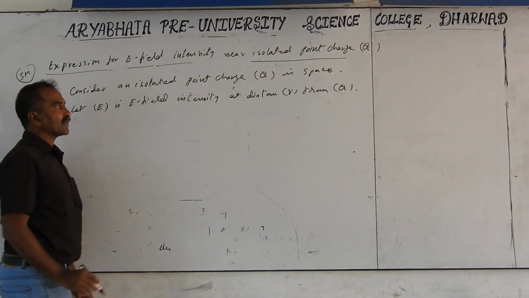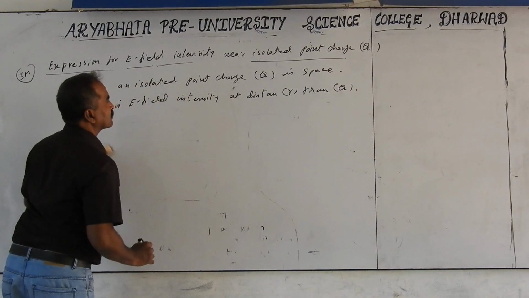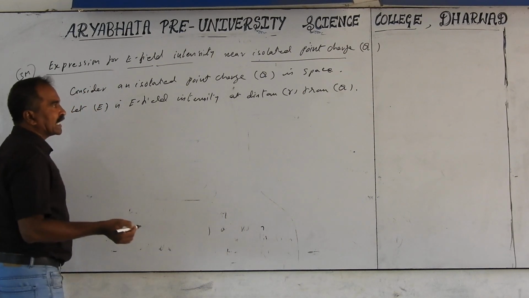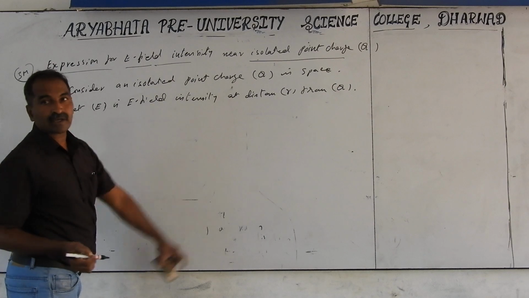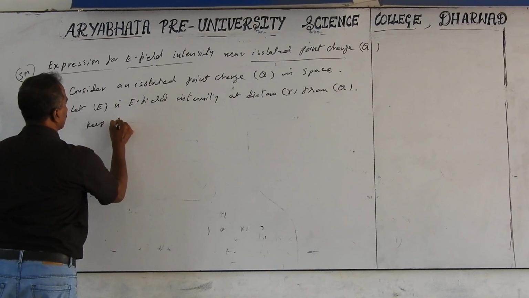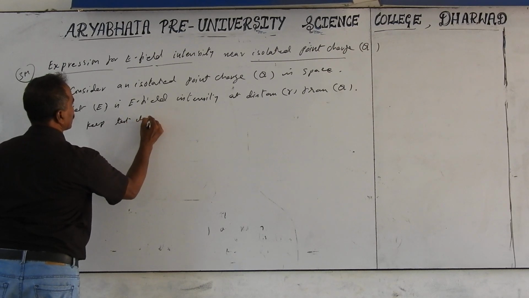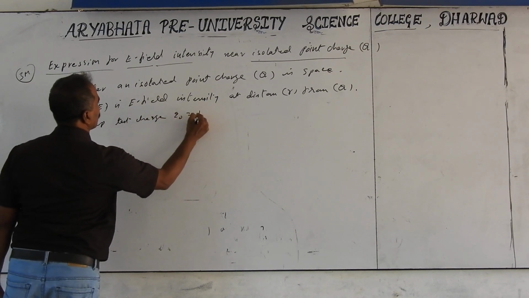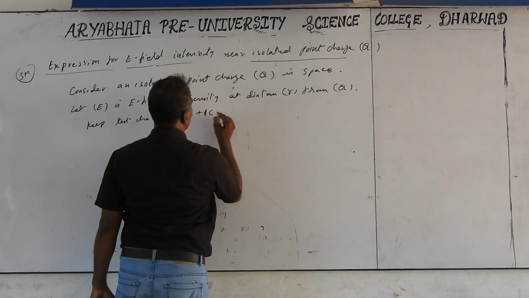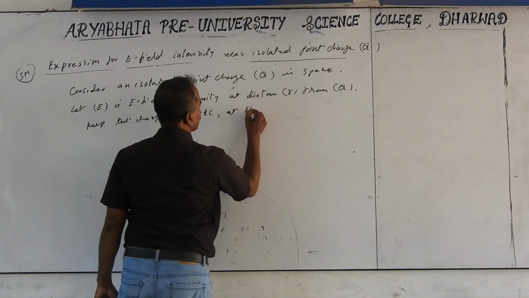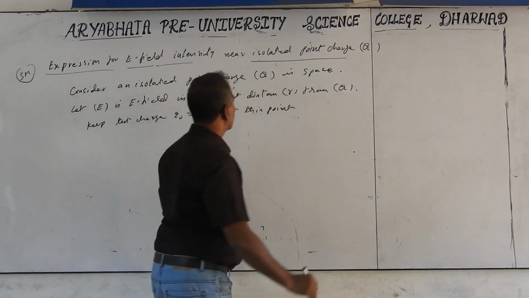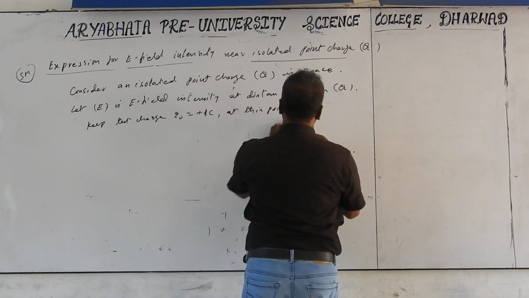Now we take the test charge Q0 at this point at distance equal to R. Keep test charge Q0 equal to plus 1 at this point.